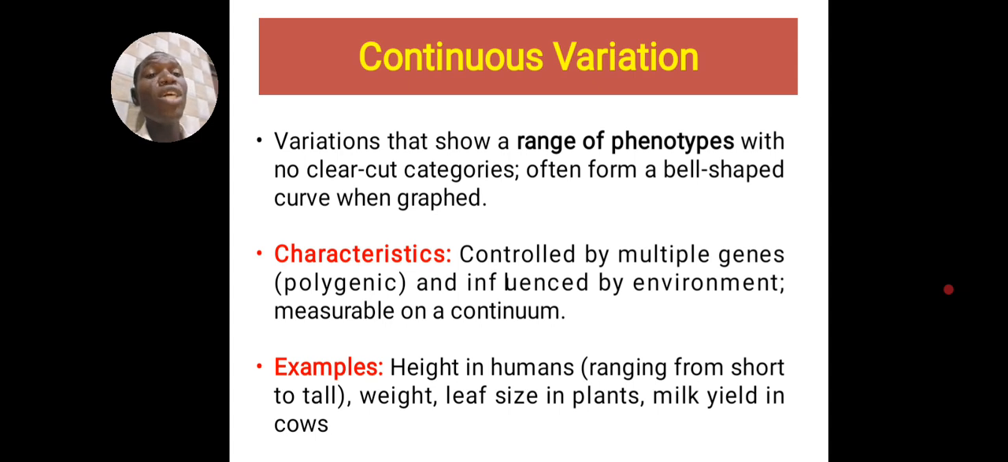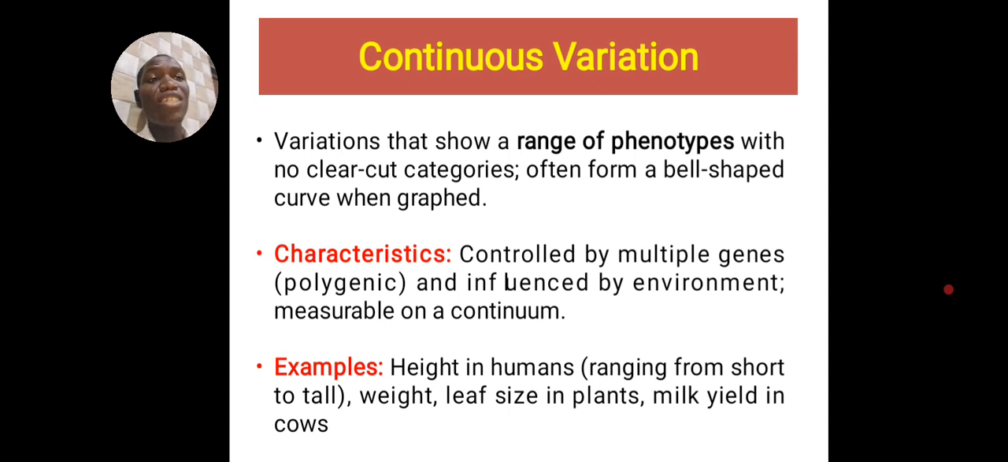So key important things you should know under continuous variation is that it shows a range of phenotype. When we talk phenotype, we talk about physical appearance, visible. We have genotype, which has to do with genetic makeup.